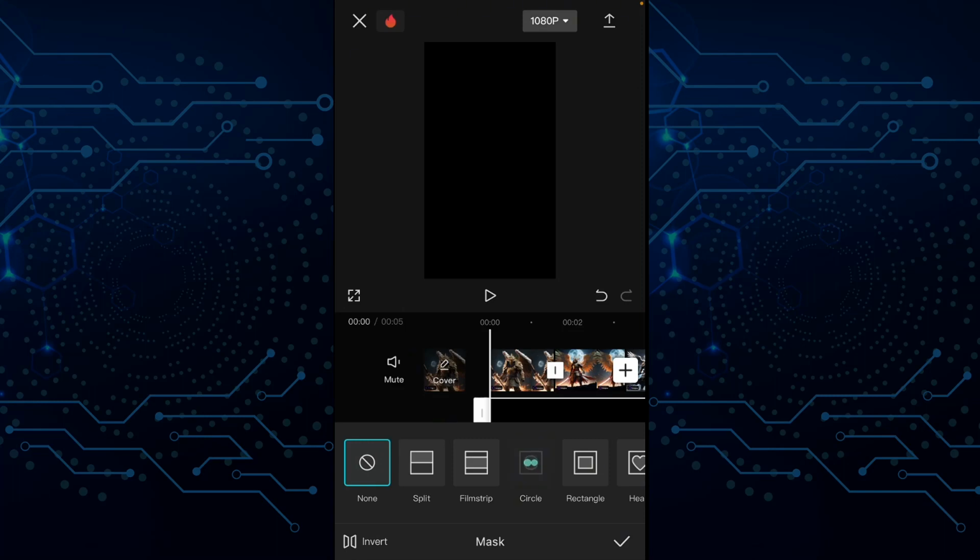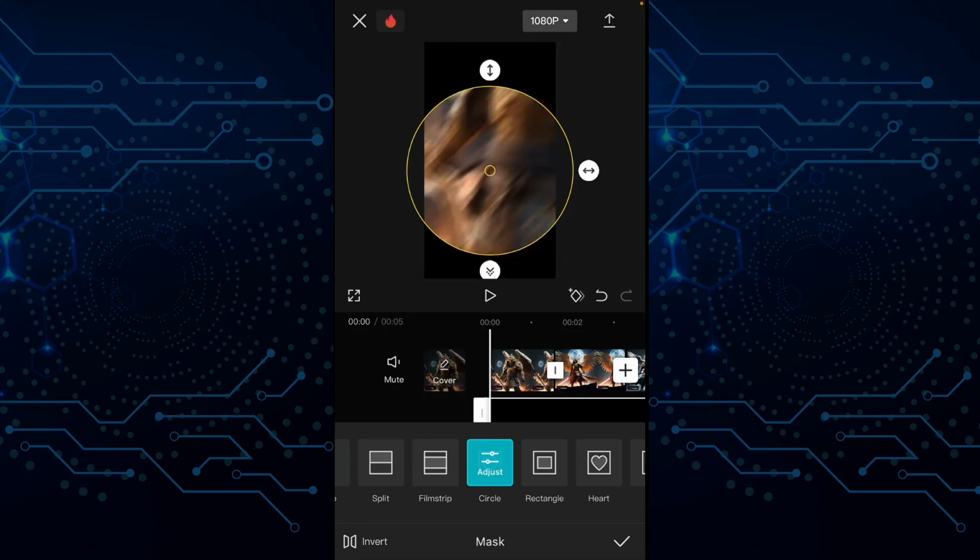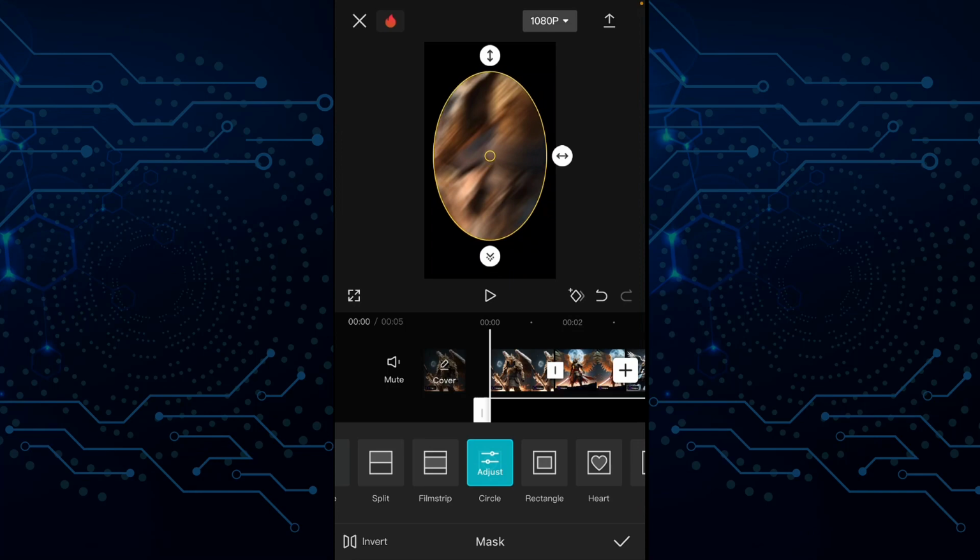Wait for it to work on the video and select invert, that is at the bottom left corner. Invert, make sure that you bring in the circle a bit so that portions of it wouldn't go beyond the video. So you bring it in, and you may want to use the arrows up and down to kind of shake up or make up the video a bit. Yes, so I think that is that for now.